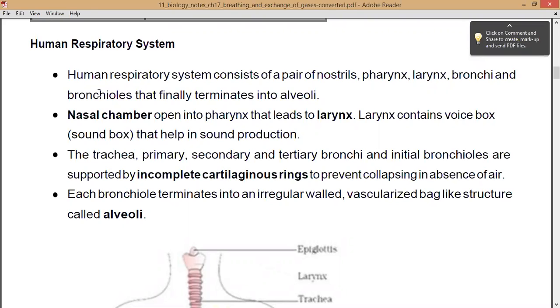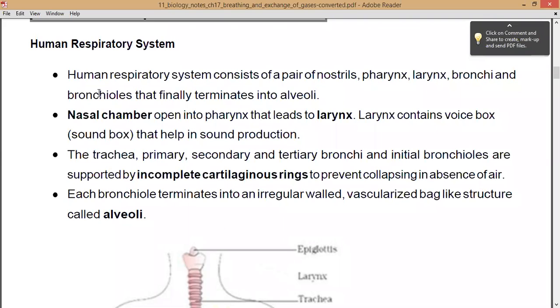Now the nasal chamber leads to the pharynx, right? So the nostrils open into the nasal chamber, and this nasal chamber opens into the pharynx region. This pharynx region leads to the larynx. So first the nostrils, then nasal chamber, then pharynx, and then larynx, right? This larynx contains the voice box, which is also known as the sound box, and this helps in sound production. So whatever you speak is produced by the larynx, right? So this is related to the respiratory system.